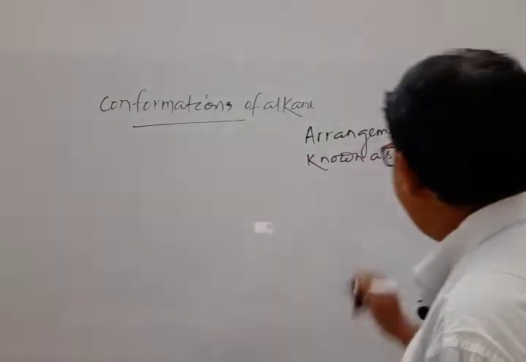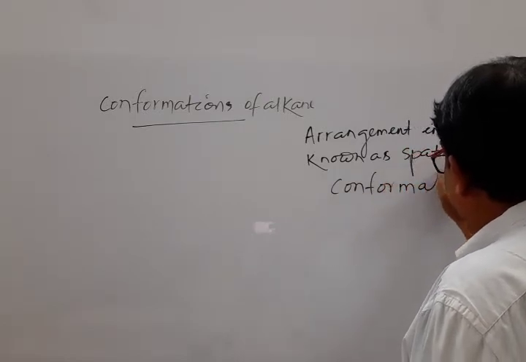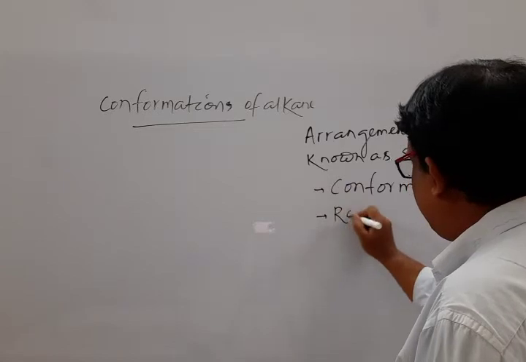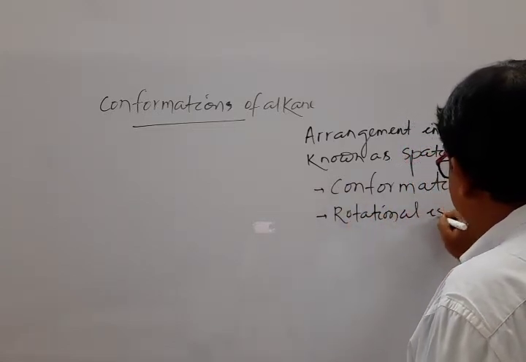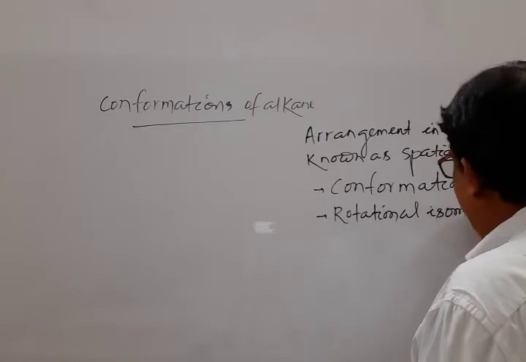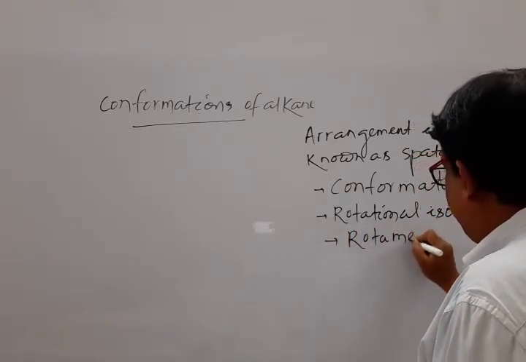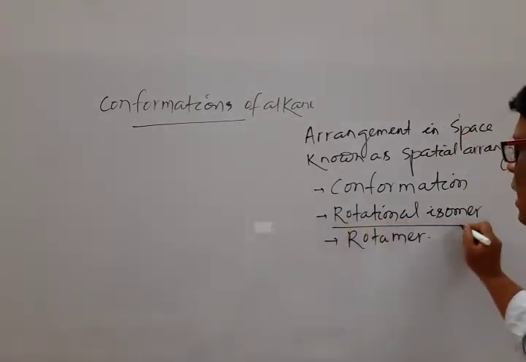Three terms are there: conformation, rotational isomer, or rotamer.